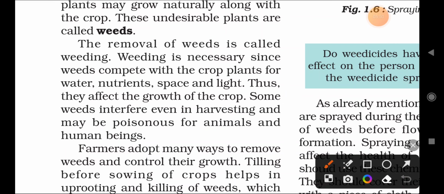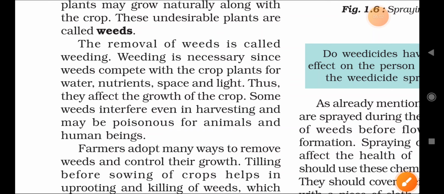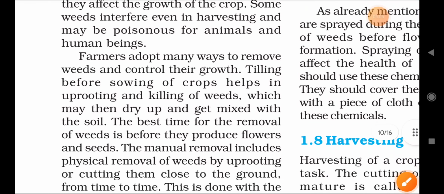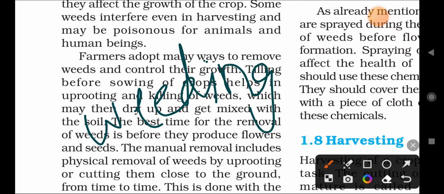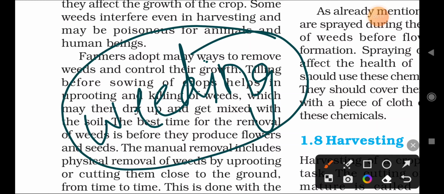Some weeds are very dangerous; they make the harvested crop poisonous, which harms both animals and human beings. Because of these disadvantages, we have to remove weeds from crop fields by the process called weeding.